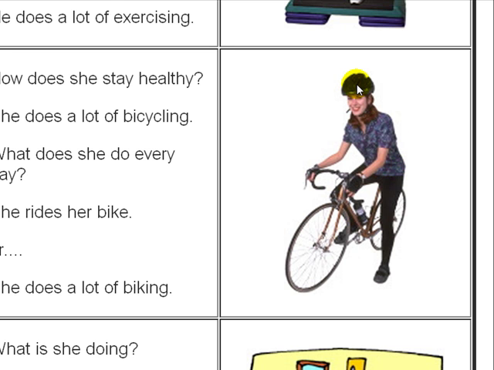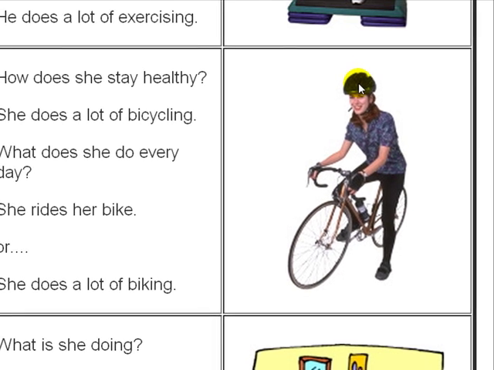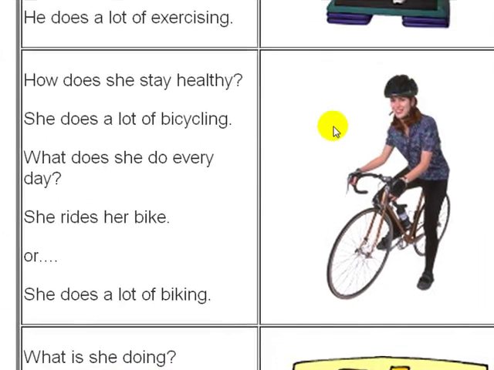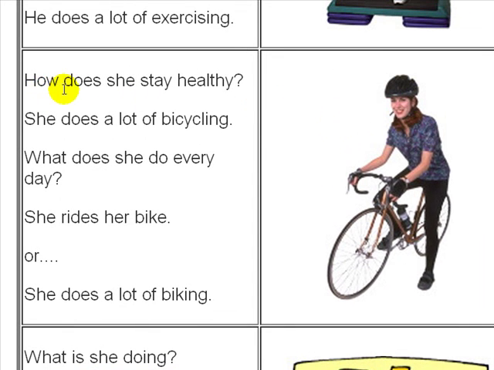And she's wearing a helmet to protect her head in case she falls or something. And here is a water bottle. That's a bottle that you put water in and you take sips from when you get thirsty when you're bicycling. Okay, let's go up to here. How does she stay healthy?